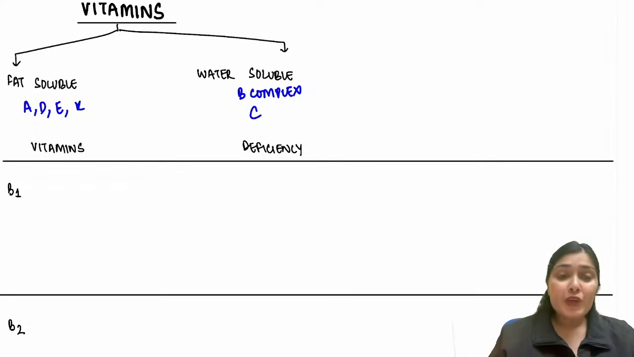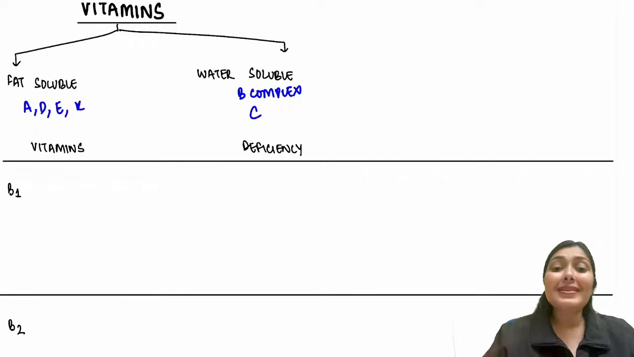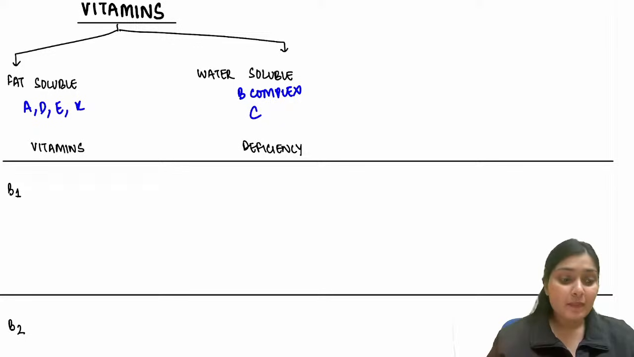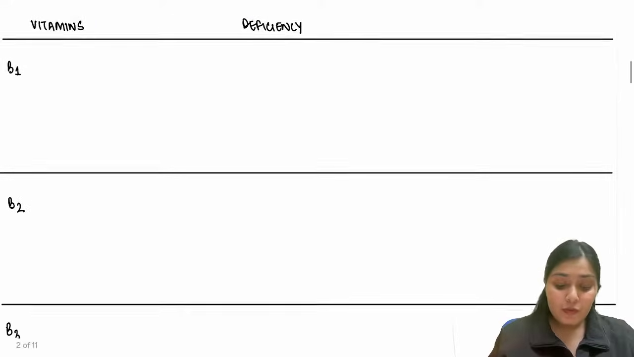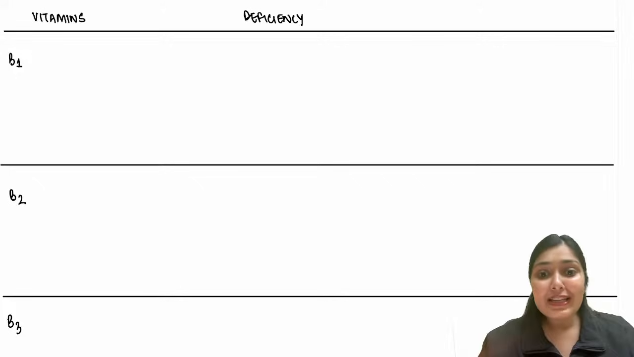Right? So one by one we are going to discuss each of these vitamins and what are the diseases caused by their deficiencies. Vitamin B complex first. Water soluble. Right? We have a lot of B complex vitamins. Firstly, let's start with B1. Can you tell me what is the name of B1? What is the other name of B1?